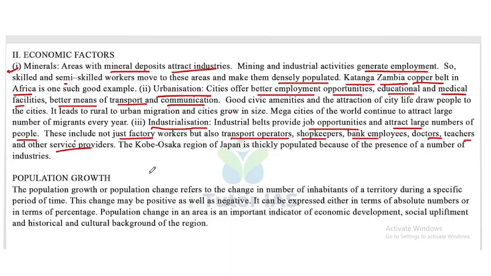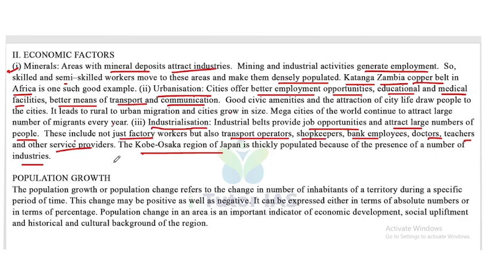So this industrialization includes not factory workers only, but also service sectors such as transport operators, shopkeepers, bank employees, doctors, teachers, etc. The Kobe Osaka region of Japan is thickly populated because of the presence of a number of industries. So the example of industrialization is the Kobe Osaka region in Japan.